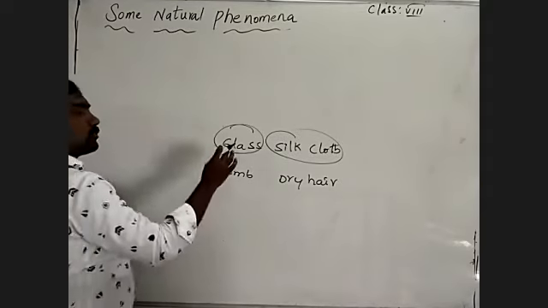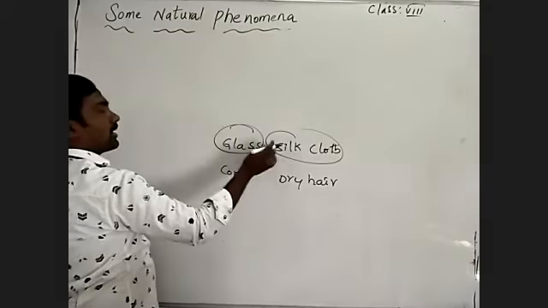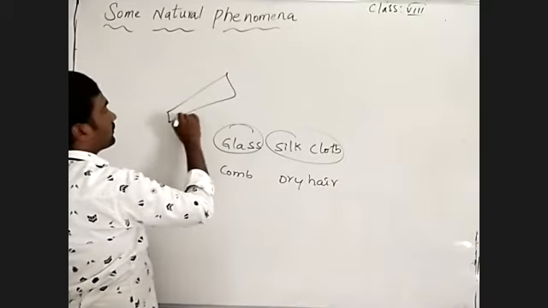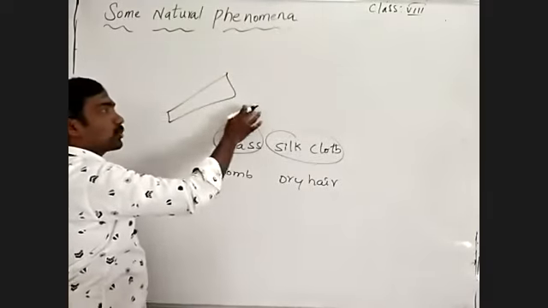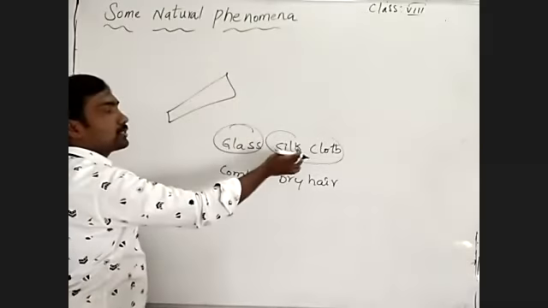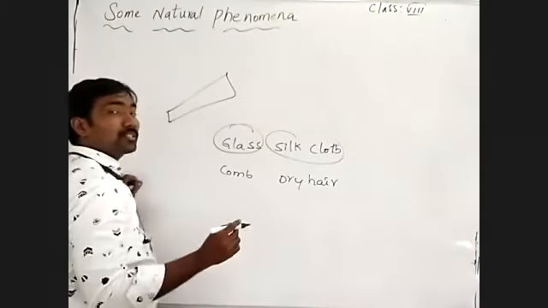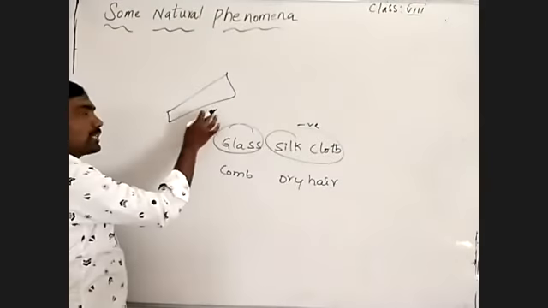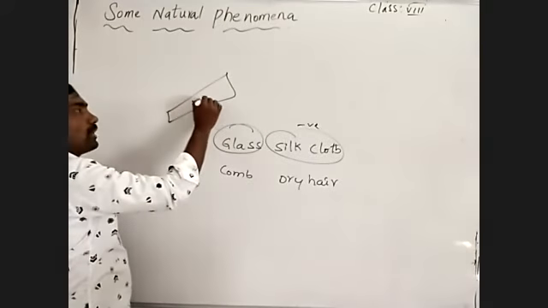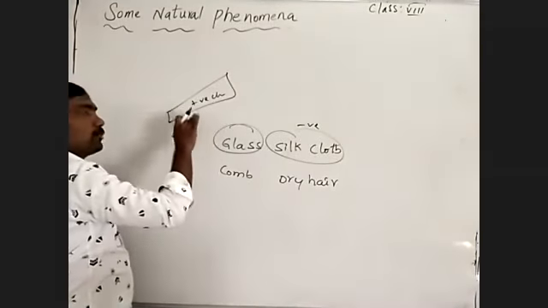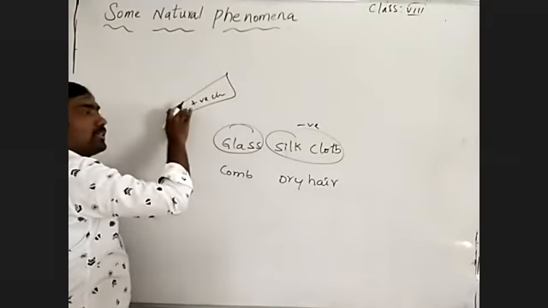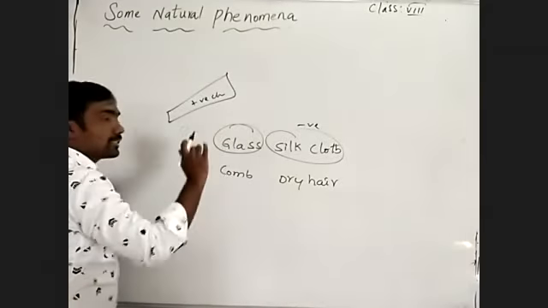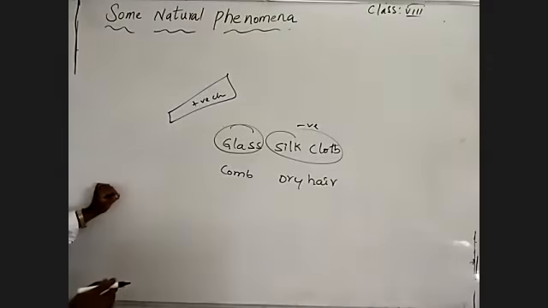Understand? So what happens by rubbing with a glass rod? The glass rod loses electrons into the silk cloth. The silk cloth gains electrons, that's why it consists of negative charge. The glass rod loses electrons, so it gains positive charge. The body which loses electrons gains positive charge, and the body which gains electrons consists of negative charge.